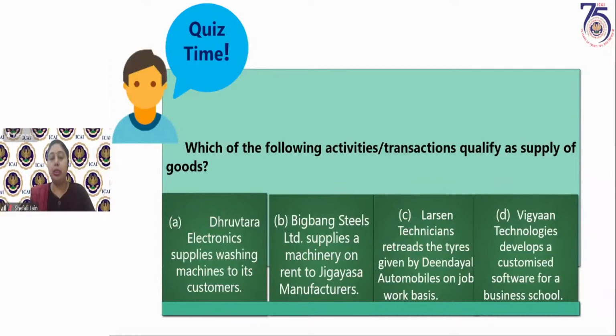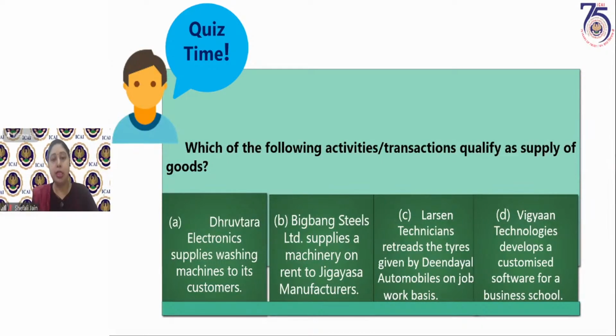Okay, you might be thinking that he has supplied washing machines to its customers, so consideration is not mentioned here. But our main intention is to find out whether it is a supply of goods or supply of services. And there is an underlying assumption that consideration has been charged, because in none of the examples have we mentioned it.